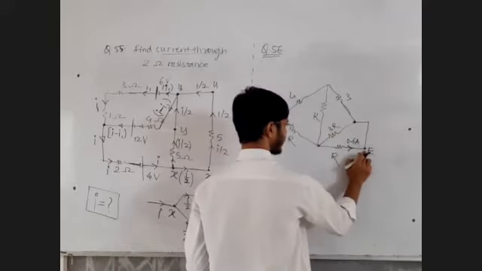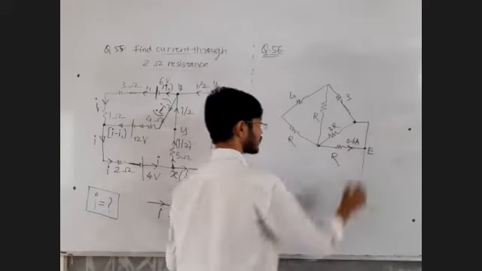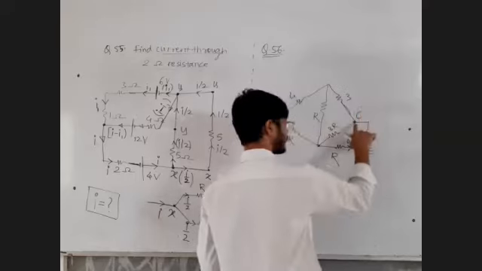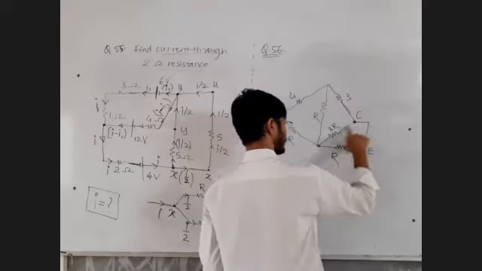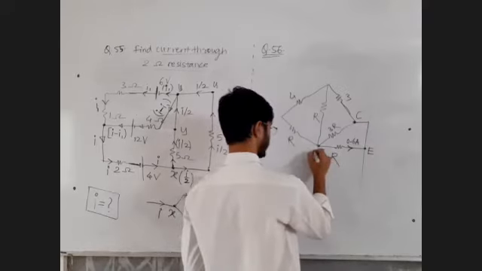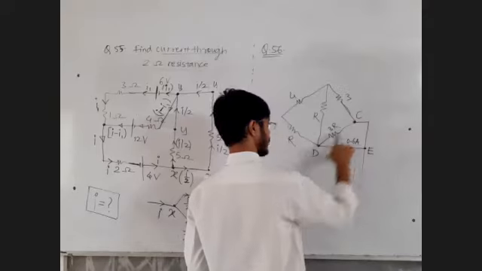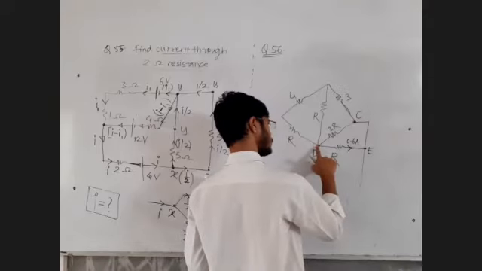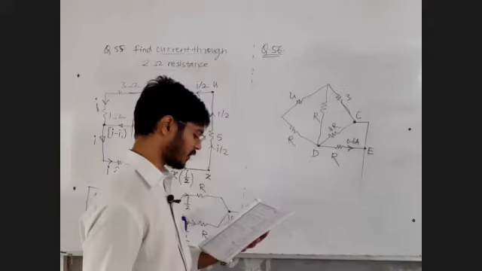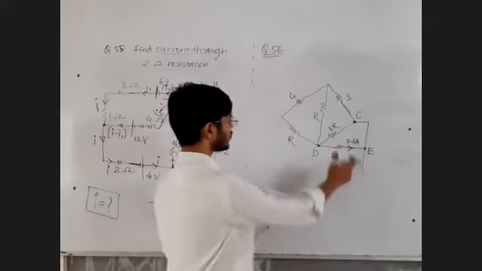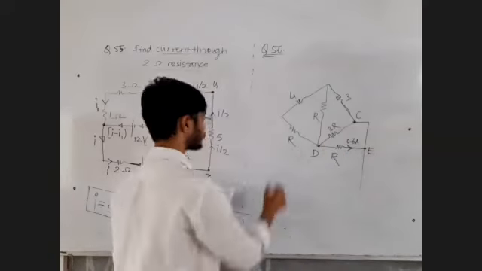This is point Y. Right now they have written this point as E. Let it be. This point they have written as C, but the C point means the E point. This point they have named as D. So this resistance is between points D and C. This resistance is also between points D and C, because this point is C. So you should immediately identify that these two resistances are in parallel. Fine.